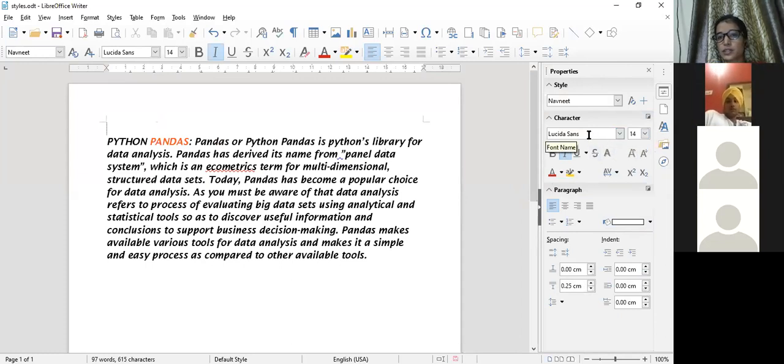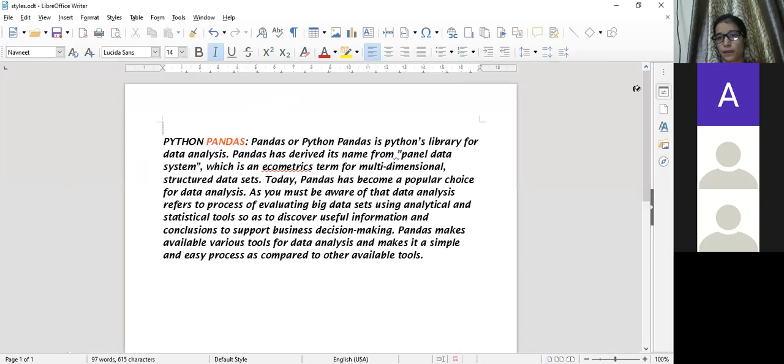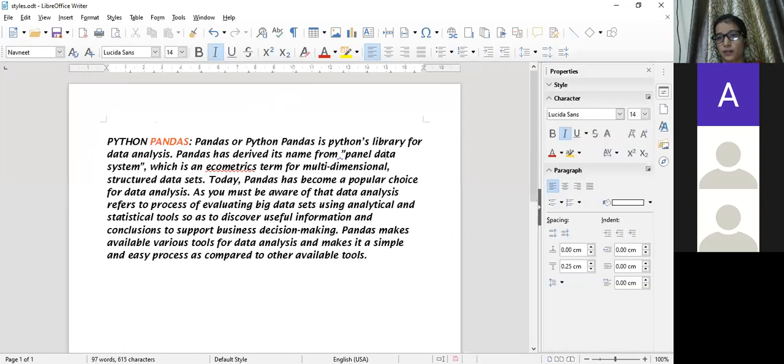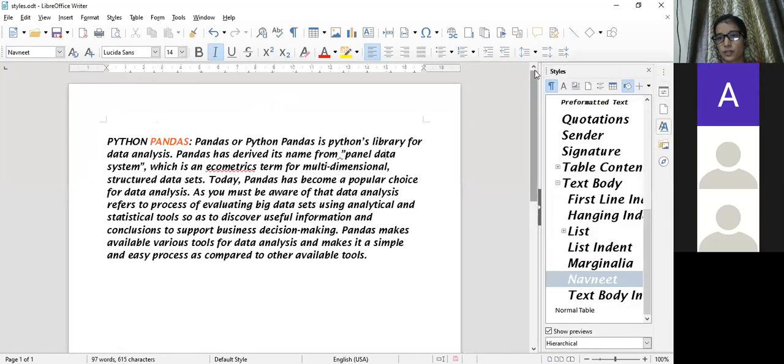Yes, it is character over here. That's why it has taken only the character as a change. So I need to change the style first, to paragraph style.